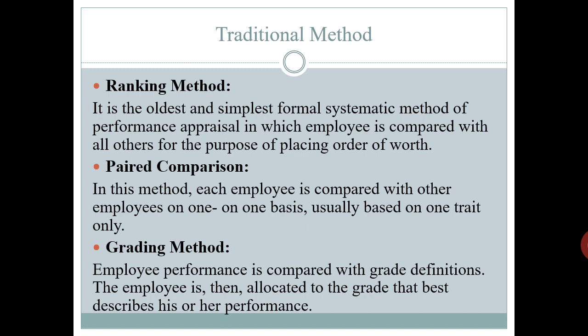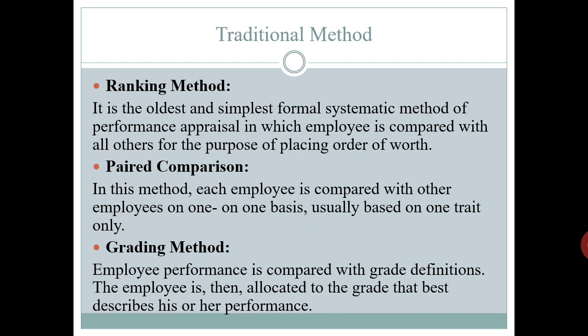In this method, each employee is compared with another employee on a one-to-one basis, usually based on one trait only. The rater is provided with a bunch of slips, each containing a pair of names. The rater puts a tick mark against the employee whom he considers the better of the two.